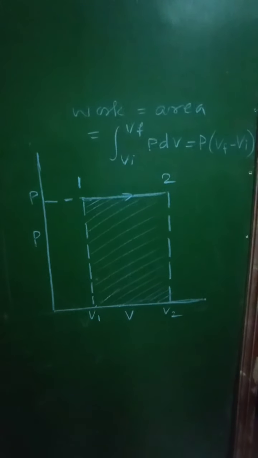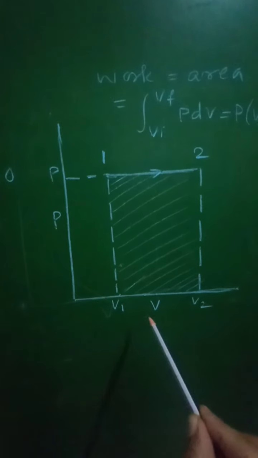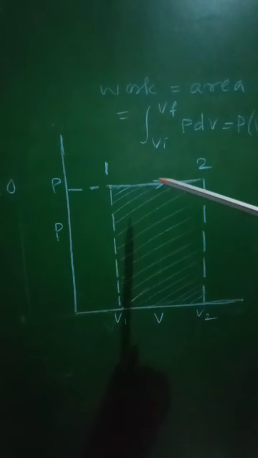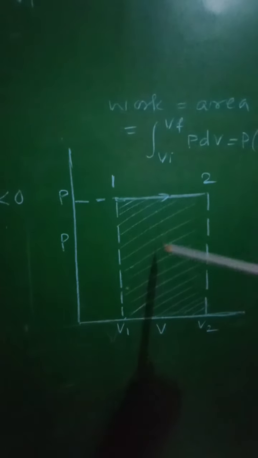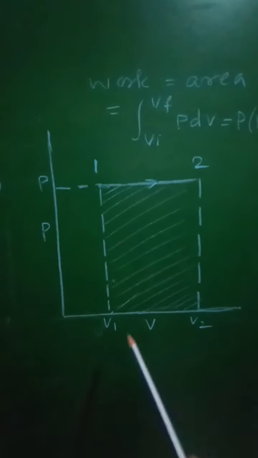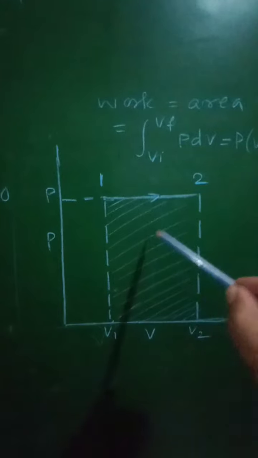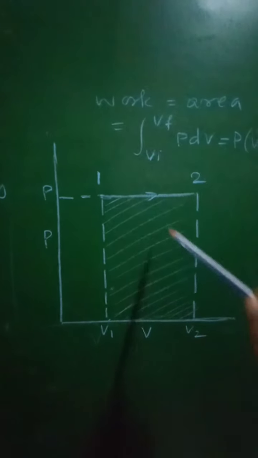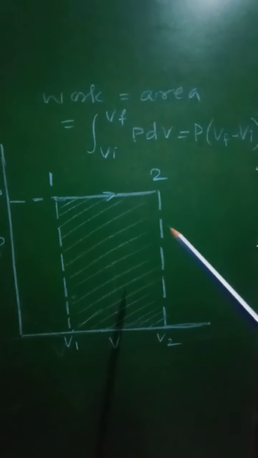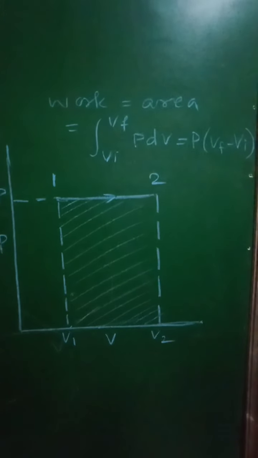Now let us go to the next curve. Along the x-axis, again volume is plotted, along the y-axis pressure is plotted, but in this case the pressure remains constant. The volume changes from V1 to V2, from position 1 to 2, and therefore the work done will be equal to the area under this curve, that is this shaded region, equal to integration from Vi to Vf of P dV, which will be equal to P into (Vf minus Vi).